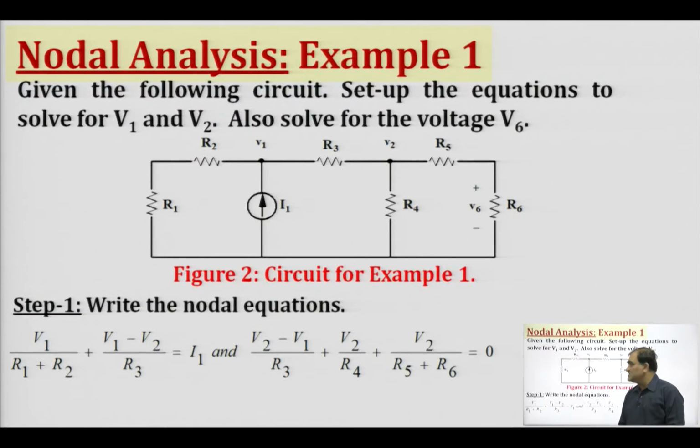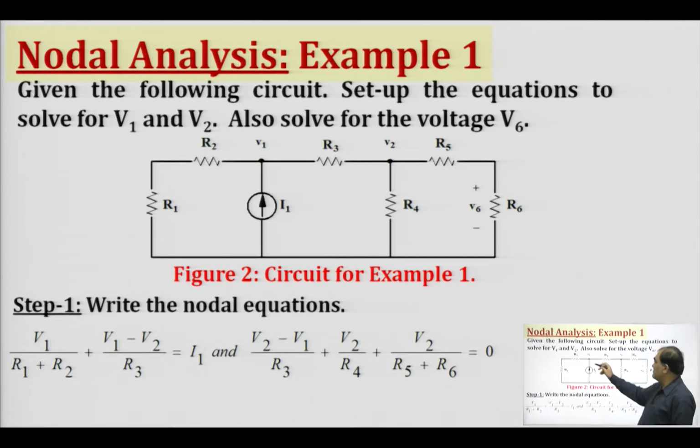Now, let us quickly take up a simple example problem on this, where a complete circuit is given to us, which is driven by the current source I1, and we have to find out the nodal voltages V1 and V2, and then also we have to determine the voltage V6, which is the voltage drop across resistance R6. So, the first step is we have to identify the nodes in this particular case.